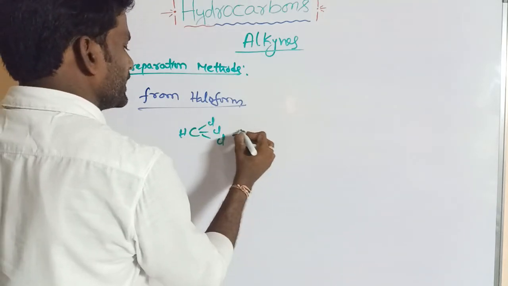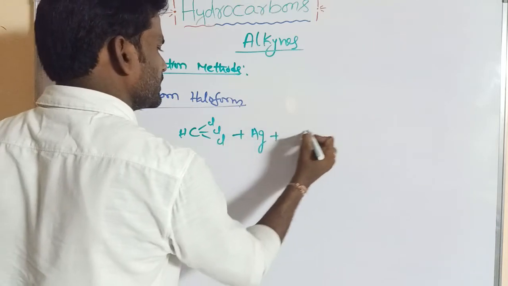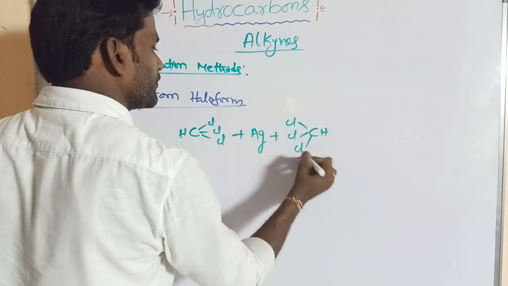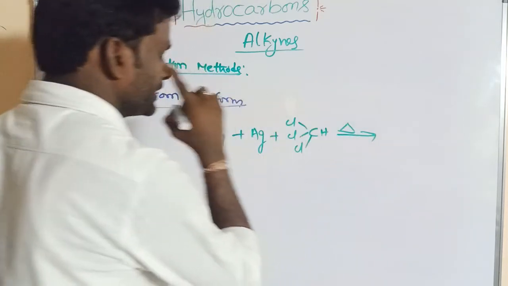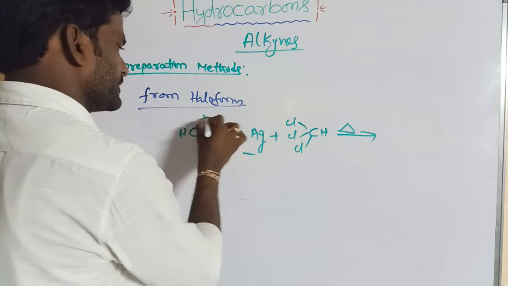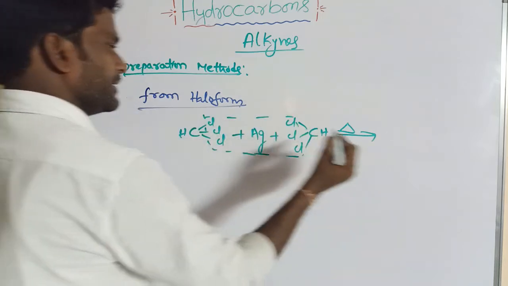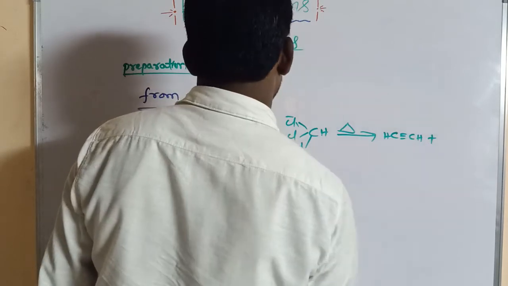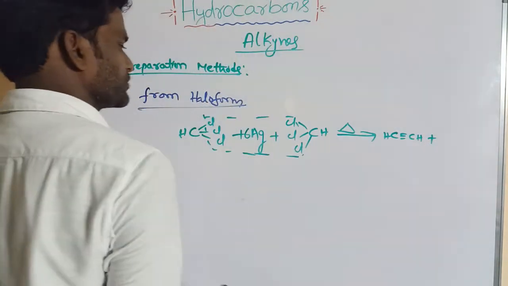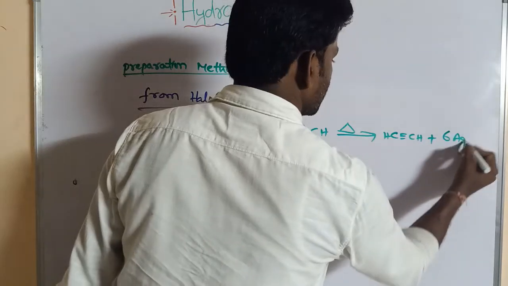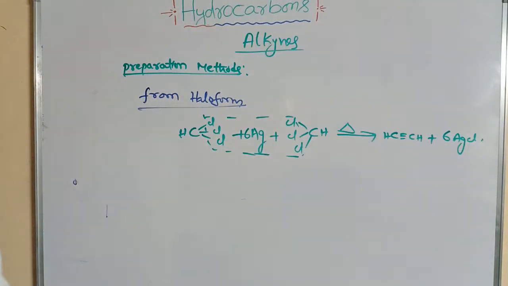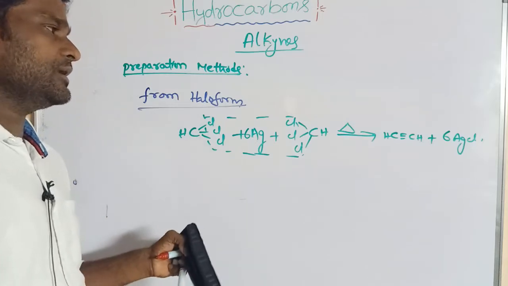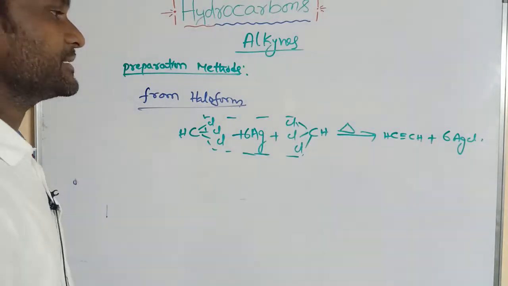So chloroform can be treated with silver metal. 2 moles of chloroform or iodoform can be taken, which on heating will produce acetylene, CH triple bond CH, plus 6 AgCl. When chloroform or iodoform is treated with silver metal, it gives acetylene.